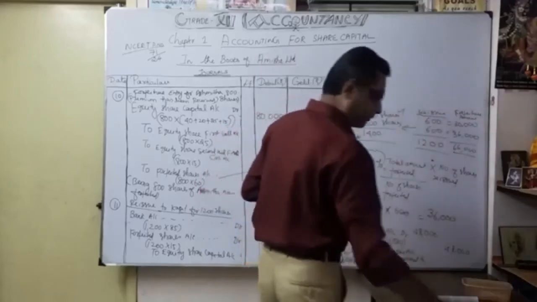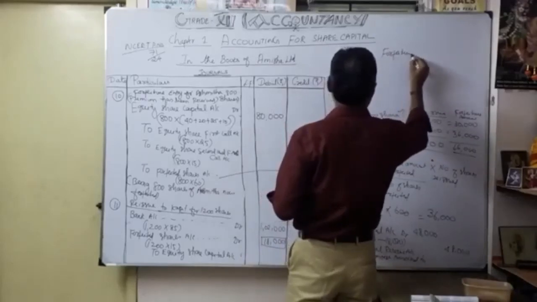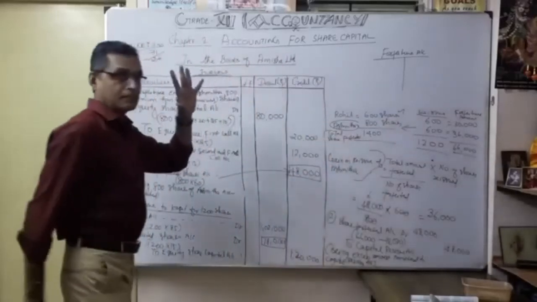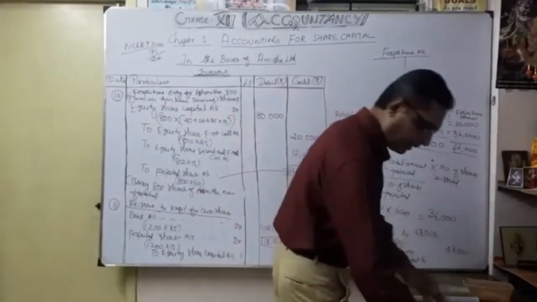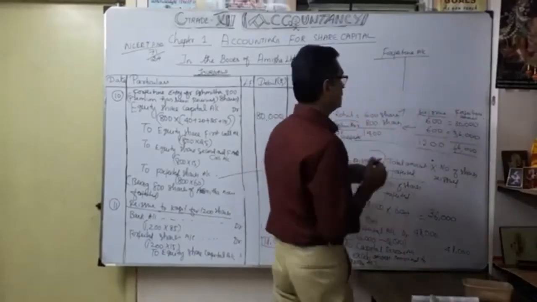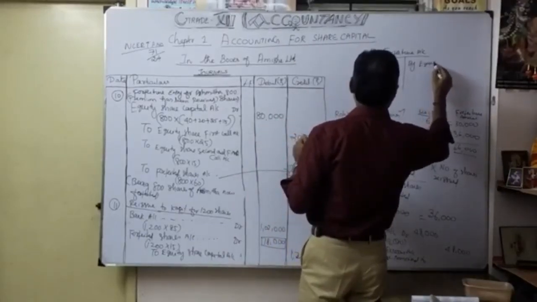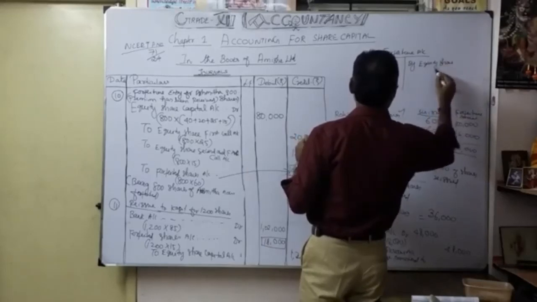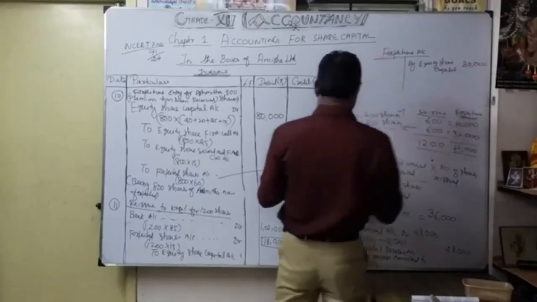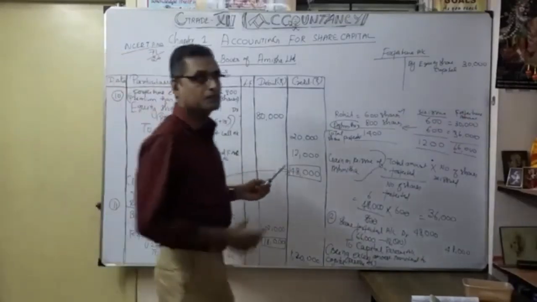Okay, now we are going to do the forfeited account. I should know this very well. What is the first transaction? 30,000, we got it, correct. By equity share capital, according to this amount, 30,000. In the same manner, by equity share capital, how much? 48,000.